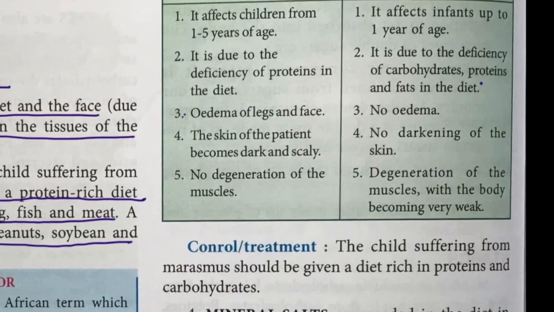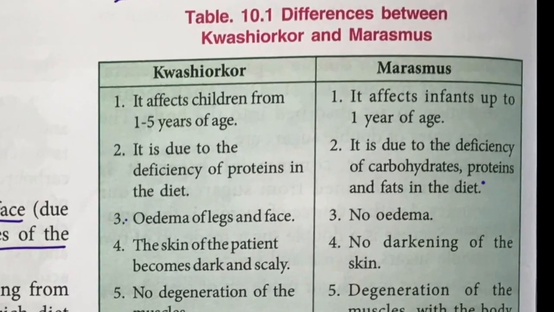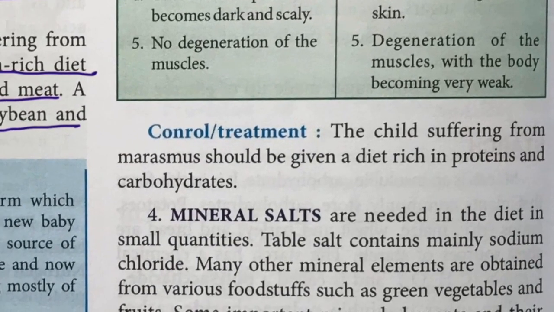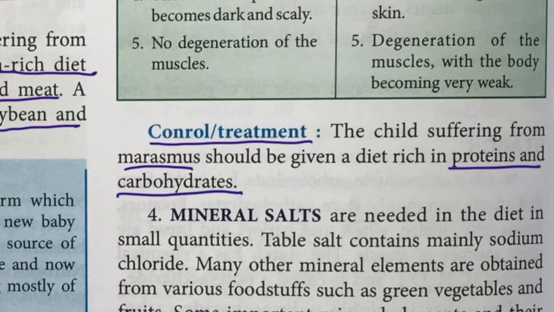Okay, and the difference between Kwashiorkor and marasmus is in table 10.1. Please study, children. This is important. All the differences are very important. Now moving on to the control and treatment. The child suffering from marasmus must be given a diet which is rich in proteins and carbohydrates.